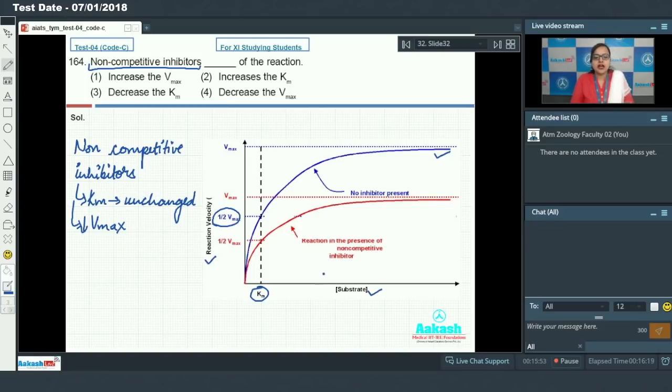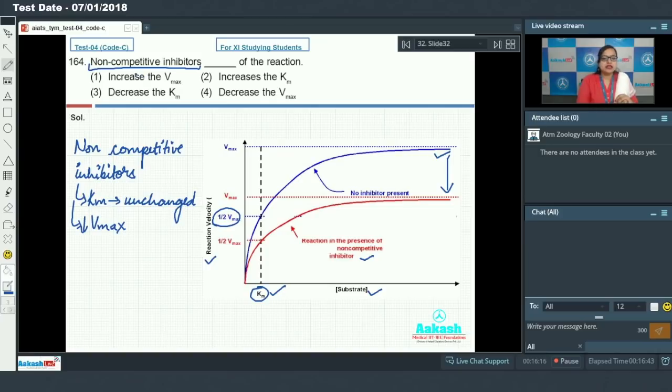So if we plot a graph between reaction velocity and substrate concentration in the presence of a non-competitive inhibitor, the Vmax value decreases due to the decrease in the number of functional enzyme molecules, but the Km value remains unchanged even in the presence of non-competitive inhibitors.